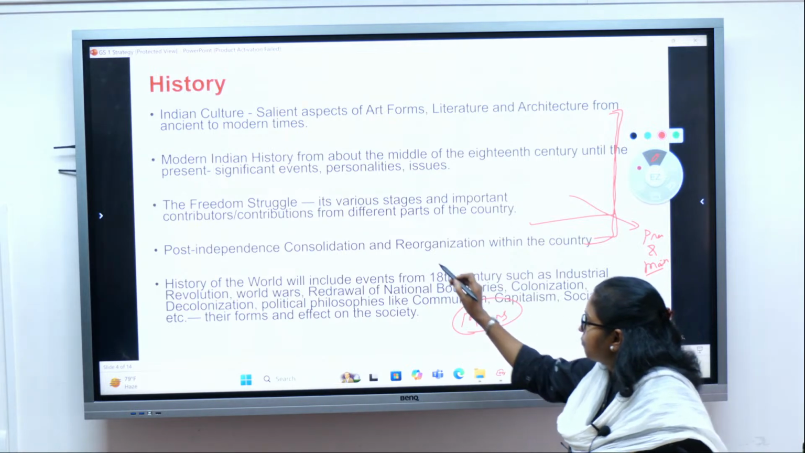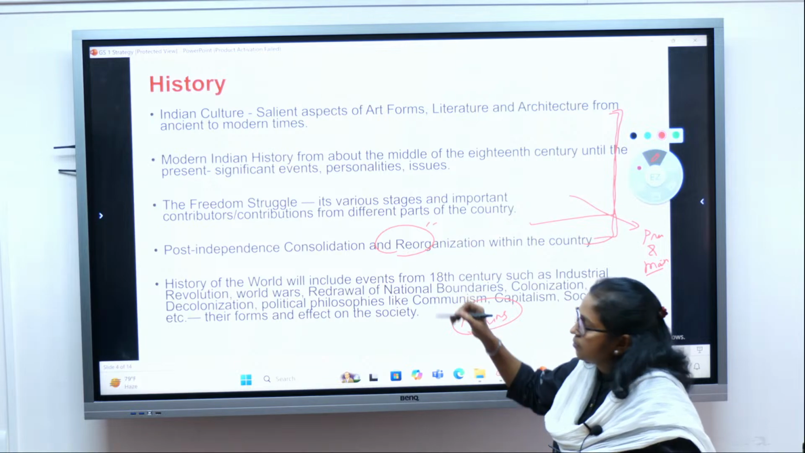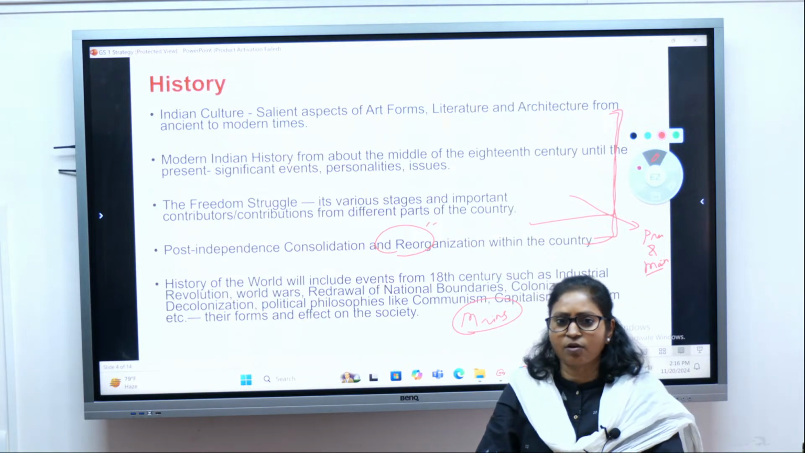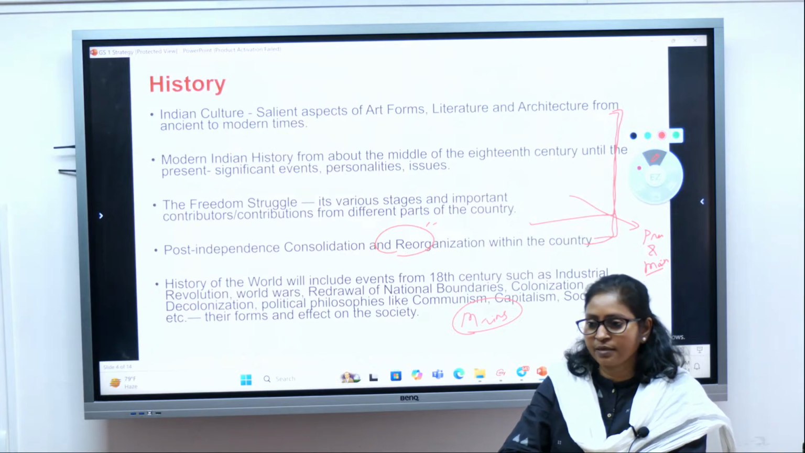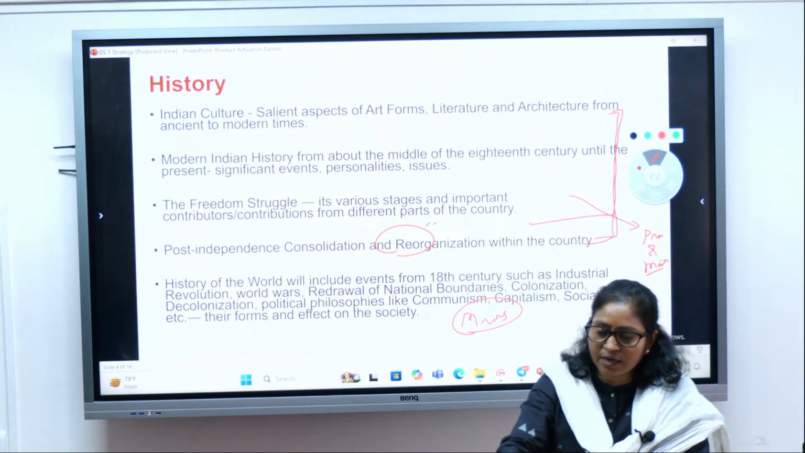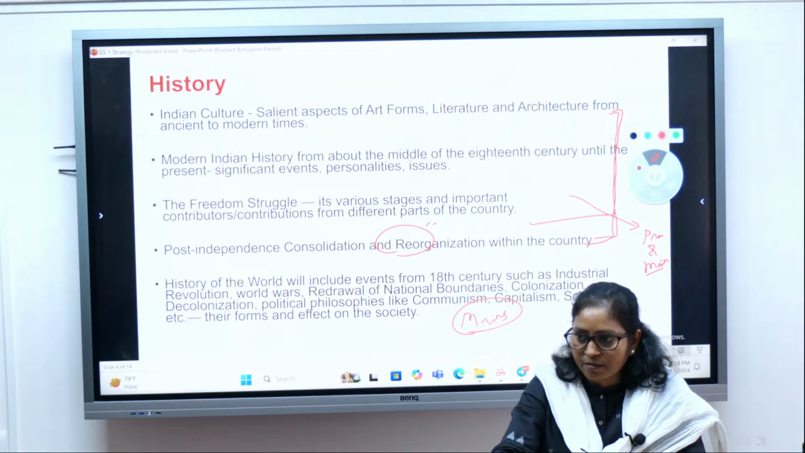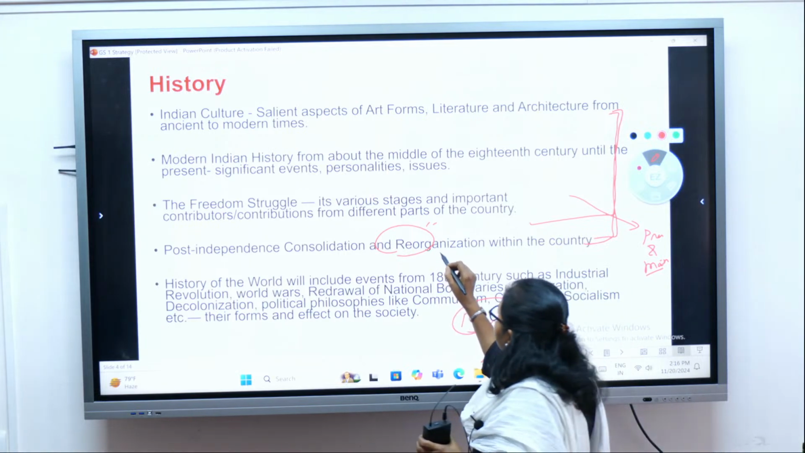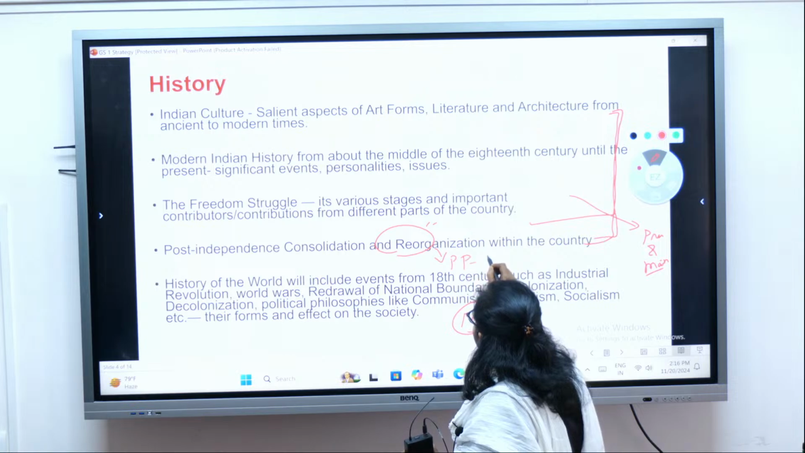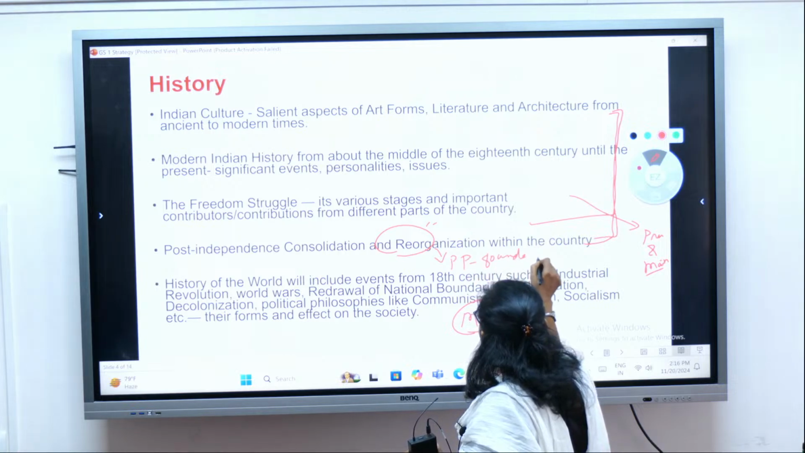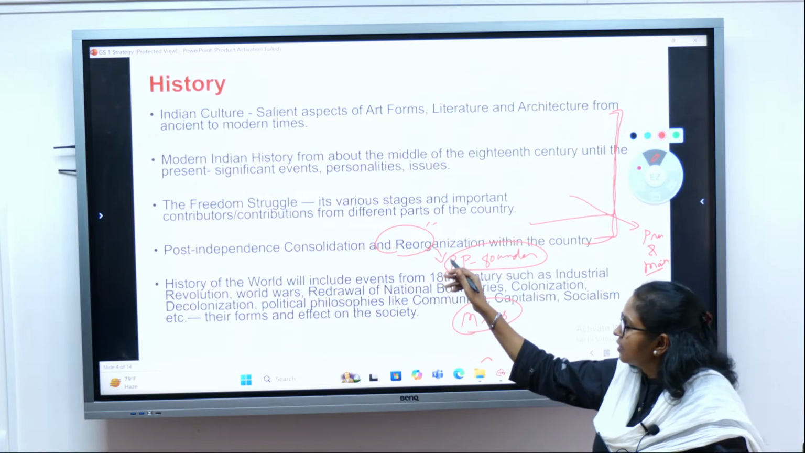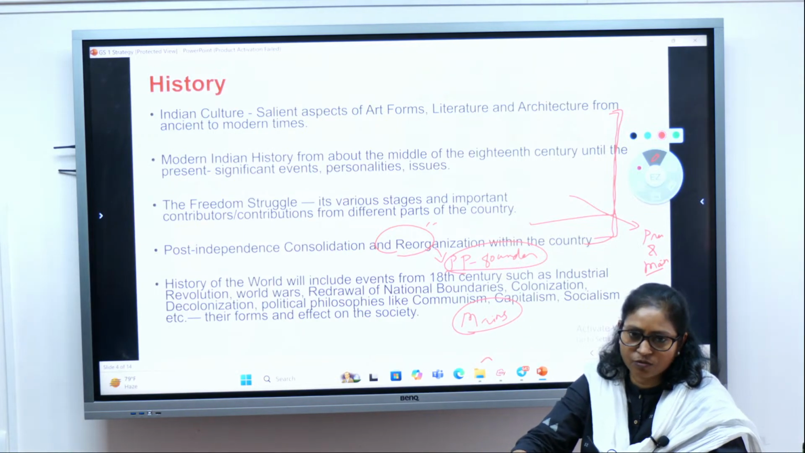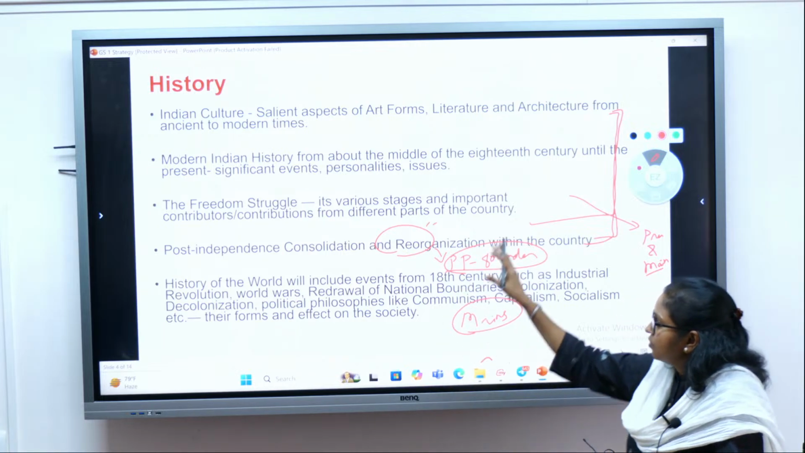Like people say that post-independence is only in mains. But if you look at the prelims questions, they have also asked a few questions from post-independence history. Like this year itself, they had asked regarding the political parties and founders, which took place after independence. So you can say even some questions from post-independence also they'll be asking in your prelims.